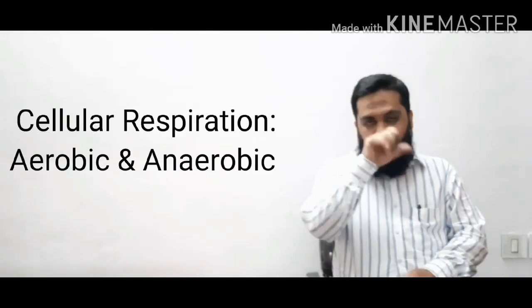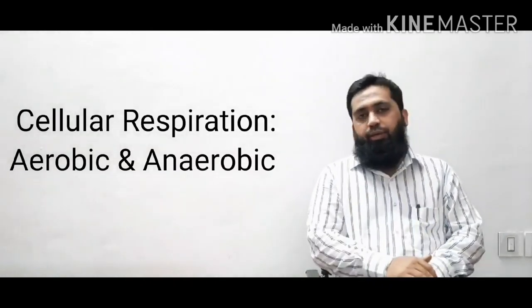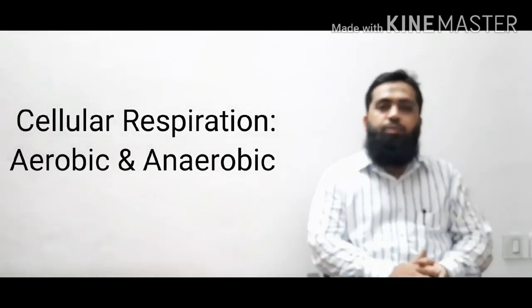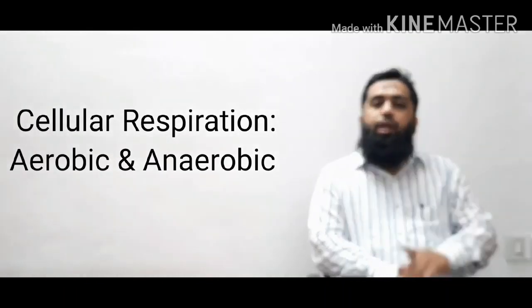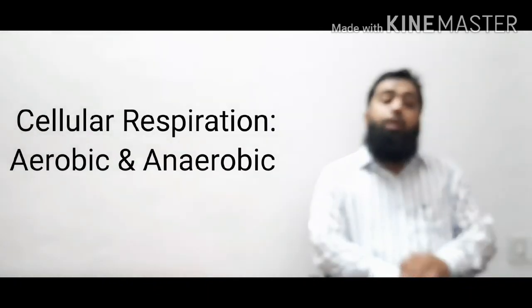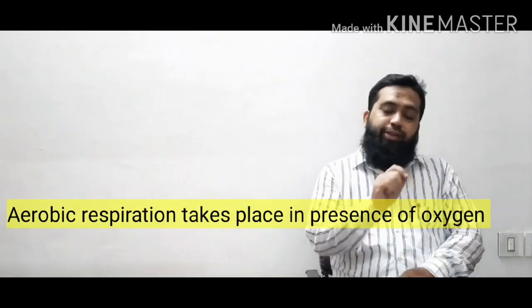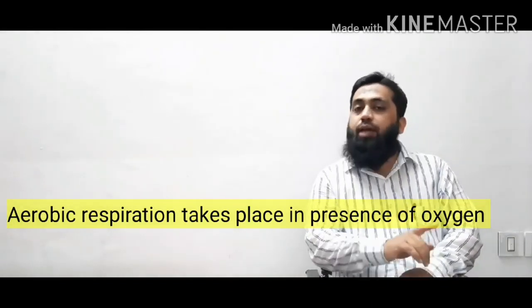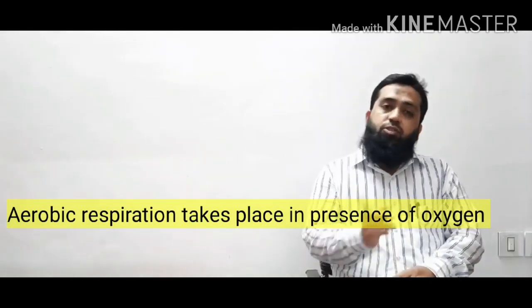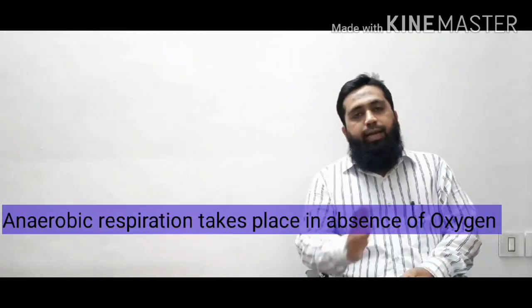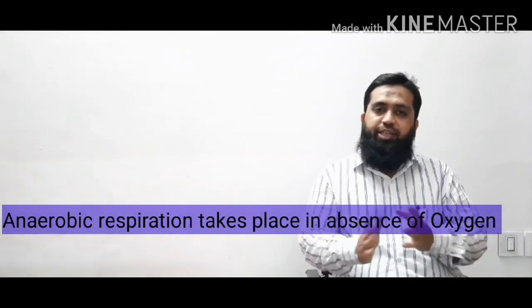Now again, this cellular level respiration is of two types. It's divided into aerobic respiration and anaerobic respiration. Now what is the difference between them? Aerobic respiration is the one in which the carbohydrate, a type of carbohydrate called glucose, gets oxidized in the presence of oxygen. That cellular respiration is called aerobic respiration. And if the glucose gets oxidized in the absence of oxygen, then it is called anaerobic respiration. Okay, so we are going to understand both of them one by one.